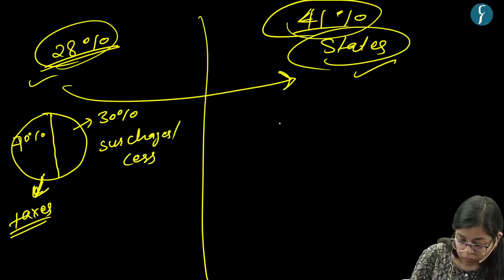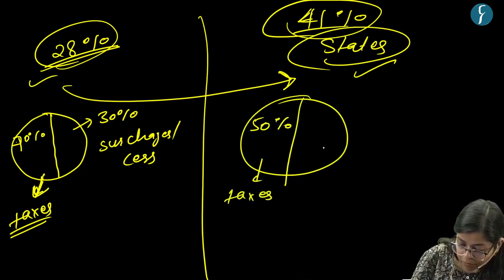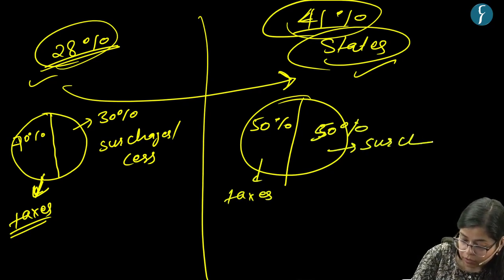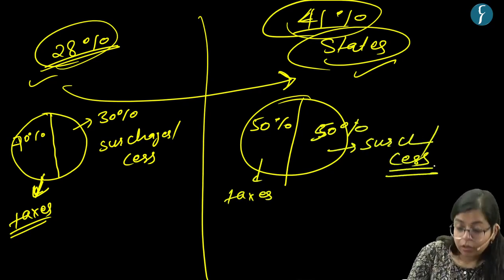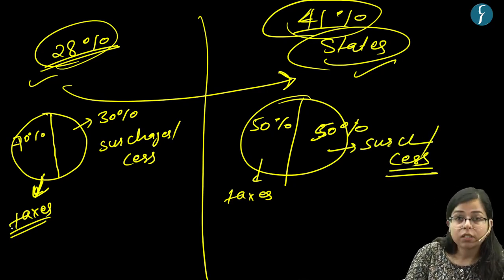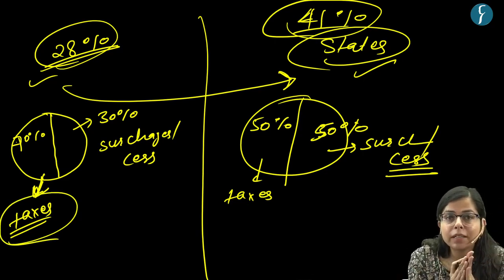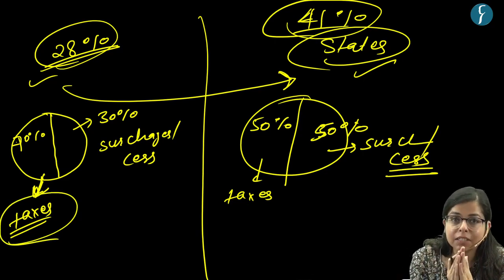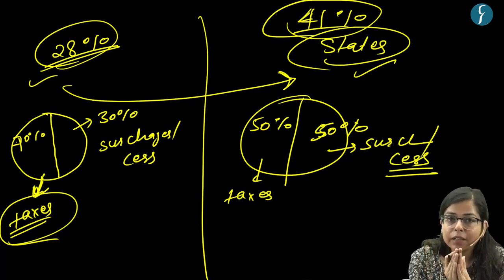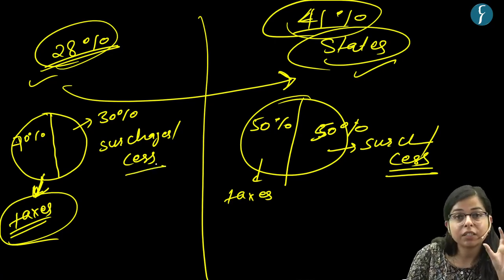And in the second scenario, say 50% taxes and 50% surcharges or cess. Now, one more concept which you should know is that the central government is mandated to share only taxes with the state governments. The central government is not mandated to share the amount of surcharges or cess with the state governments, right?